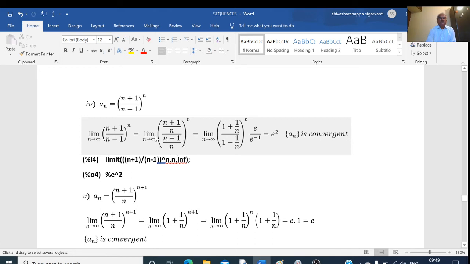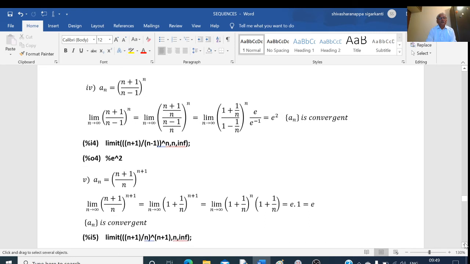As n tends to infinity, numerator becomes e, denominator becomes e to the power of minus 1. That is 1 by e. So that is e by e raised to minus 1. And writing this in the numerator, this is nothing but e into e. e into e is e square. Okay.